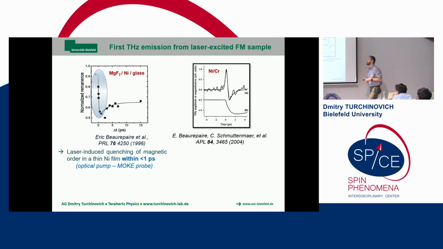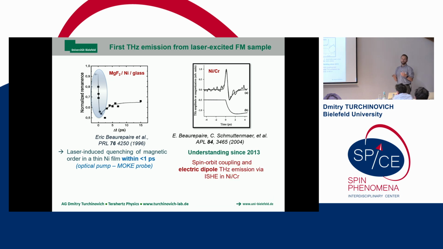Which is a non-magnetic metal. And now our understanding of this result, after Tobias' work, is that this pulse has mostly originated from the inverse spin-Hall effect, from coupling of spin-polarized electrons from nickel into the chromium, and converting the spin current into conduction current. So this is not the signal originating from the transient demagnetization, not from this dynamics.